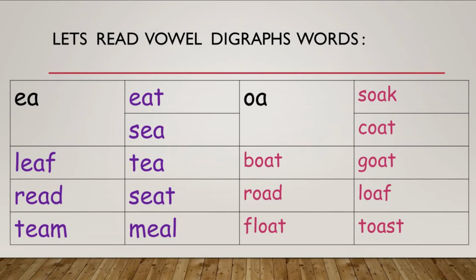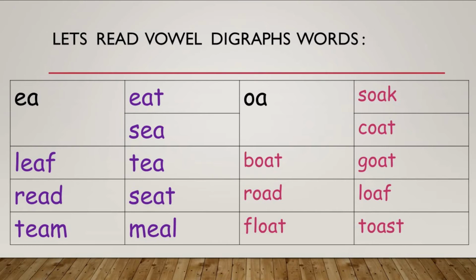So we read the words like S, O, K, soak, K, O, T, coat, B, O, T, boat, G, O, T, goat, R, O, D, road, L, O, F, loaf, F, L, O, T, float, T, O, st, toast.